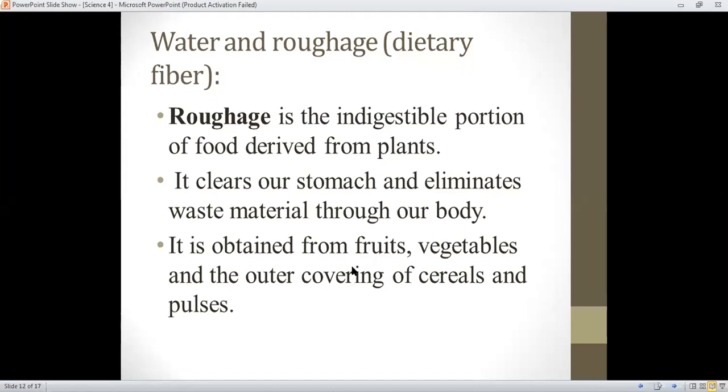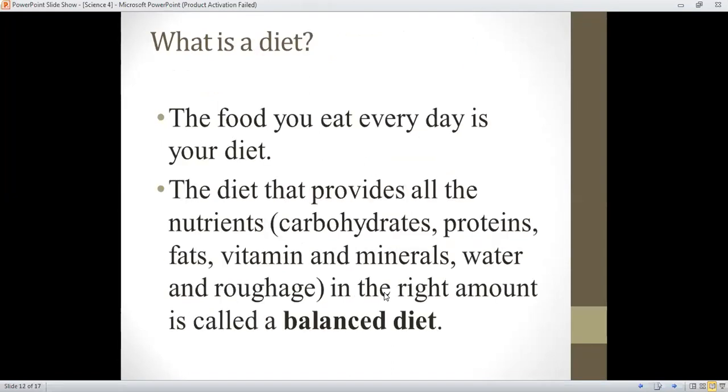As we all know, fruits, vegetables, pulses, cereals, mostly the things we eat, their source is plants. So in plants, there is a portion that is indigestible. It helps to clear our stomach and eliminates waste material from our body. So roughage is also an important element in our diet. So here a question came: what is our diet? The food you eat every day is your diet. The diet that provides all the nutrients.